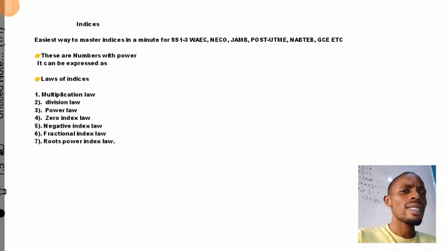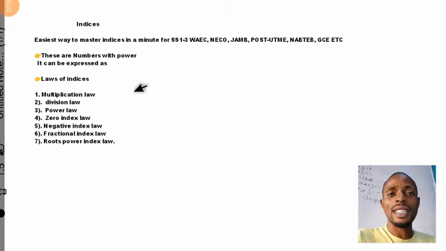Indices are numbers with power. Whenever you see a question in mathematics, we give an expression as a raised to the power of n. So this index always has two parts: it has the base and the index itself. This n means how many times this a is multiplied by itself.